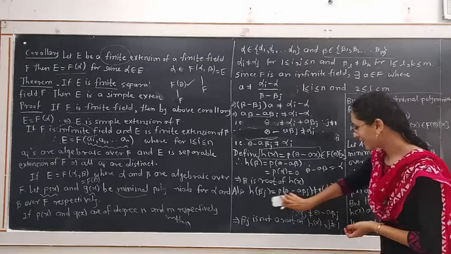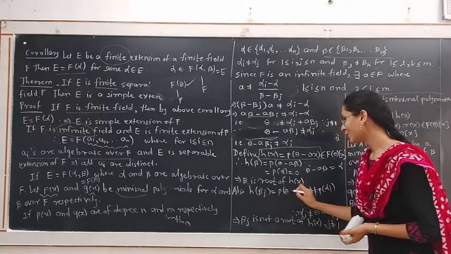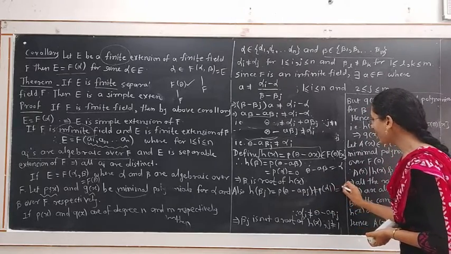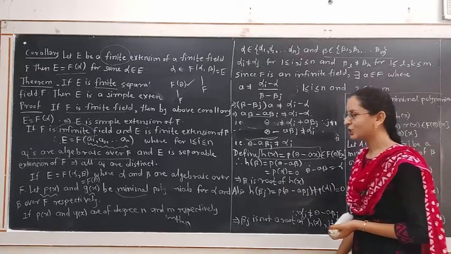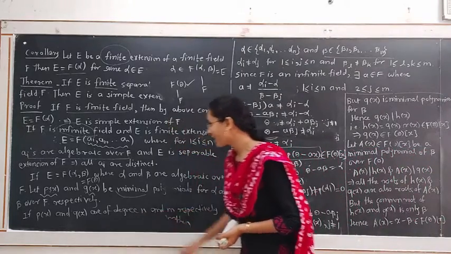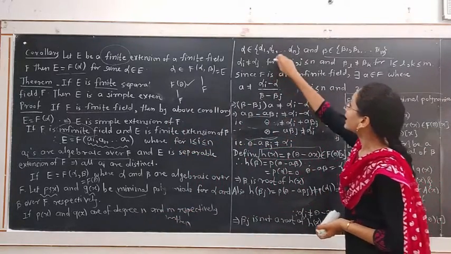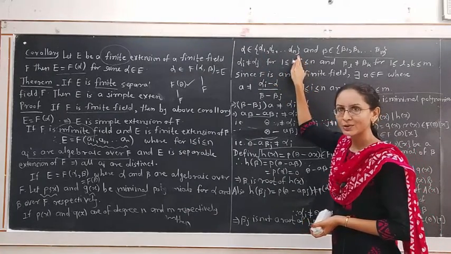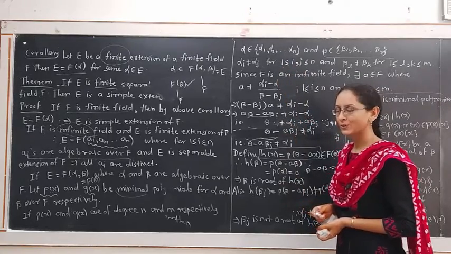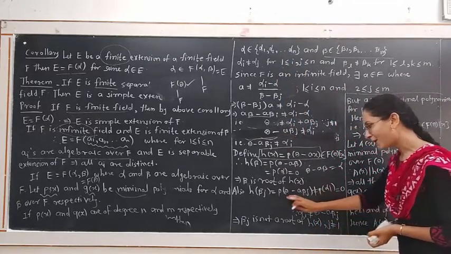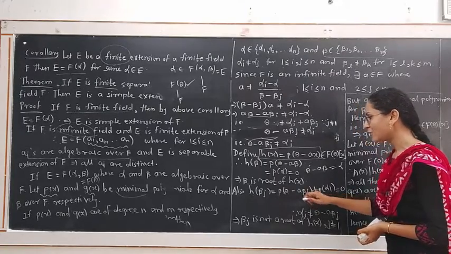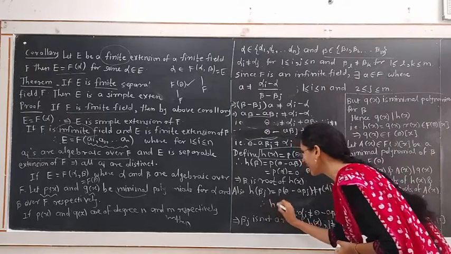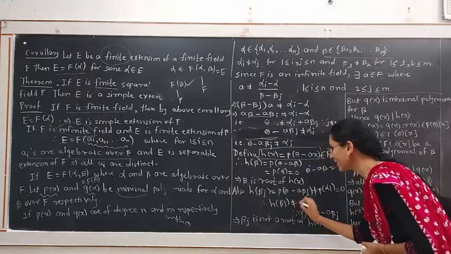Hence, consider this step: h(beta j) is P(theta minus A beta j), which is not equal to P(alpha i). But P(alpha i) equals 0, because we assumed P(x) has degree n and the n roots of P(x) are alpha 1, alpha 2, up to alpha n. So P(alpha i) is equal to 0, but P(theta minus A beta j) is not equal to it. So h(beta j) is not equal to 0.